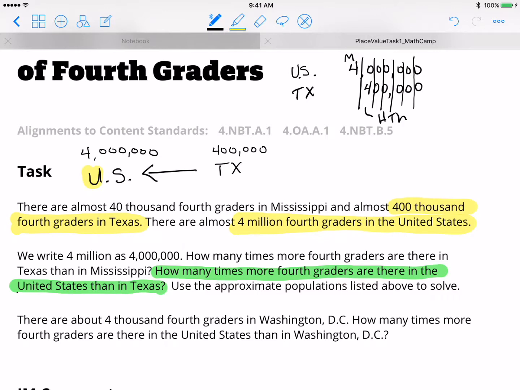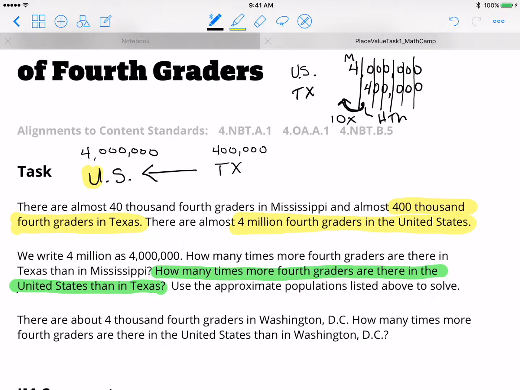Now I'm just going to abbreviate again. Well, how many place values did the 4 shift to the left when it went from 400,000 to 4 million? Well, we moved 1 place value to the left, so that's 10 times.